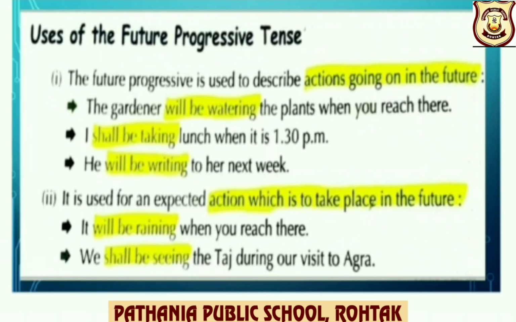Uses of future progressive tense. It is used to describe actions going on in the future. The gardener will be watering the plants when you reach there. So this action will be in progress in future. It is used for an unexpected action which is to take place in the future. For example, it will be raining when you reach there.